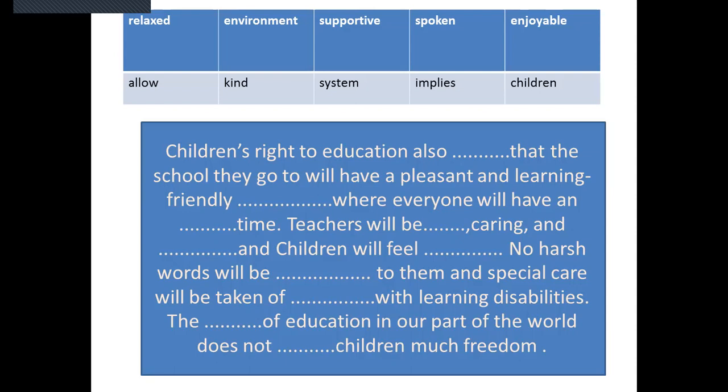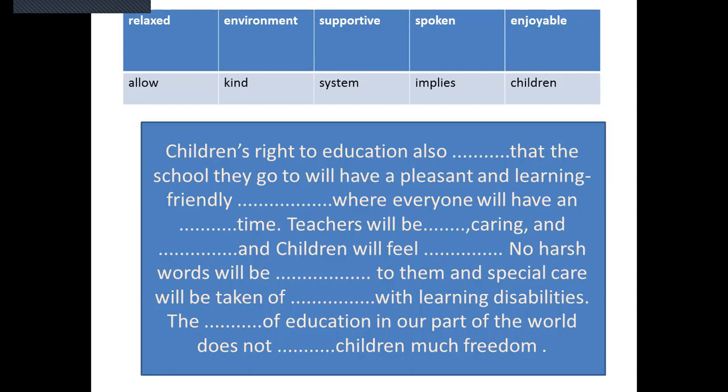So we are repeating again. Children's right to education also implies that the school they go to will have a pleasant and learning-friendly environment where everyone will have an... there is another gap given.